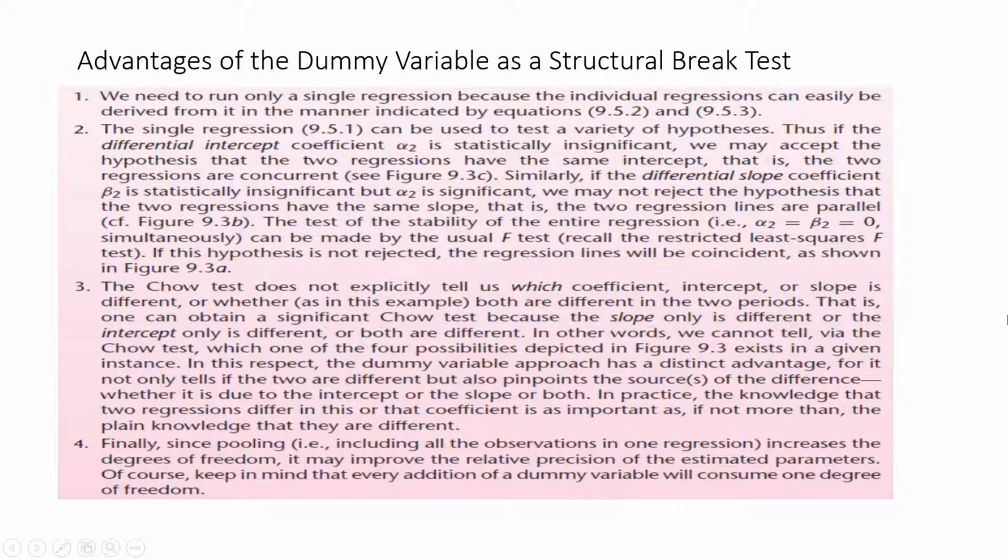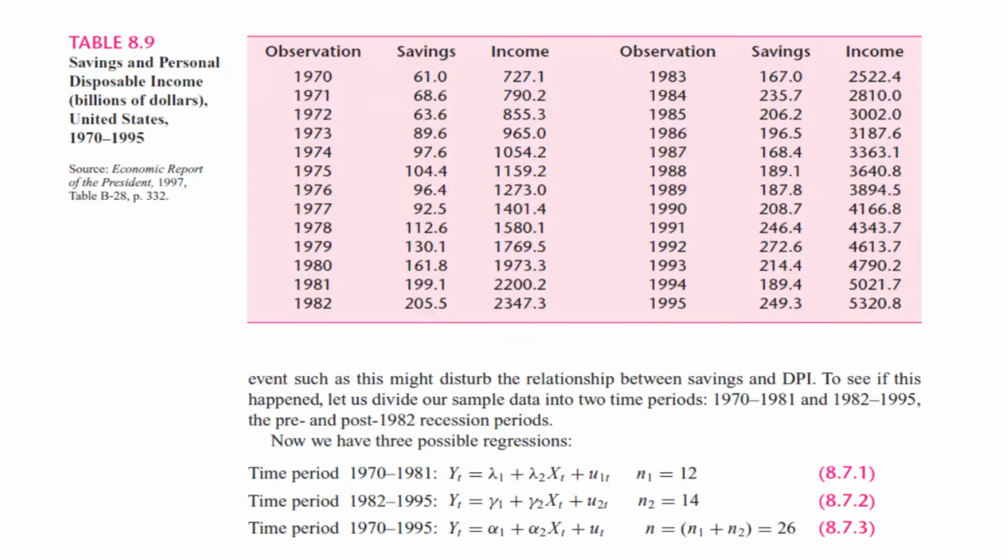One additional advantage of this dummy variable technique is when you are using a single regression. For example, if I refer back to this slide here, you see if I were to run a single regression, so I have relatively a larger sample size as compared to the procedure of the Chow test, where we have to run 3 different regressions: pre-break period, post-break period, and overall.